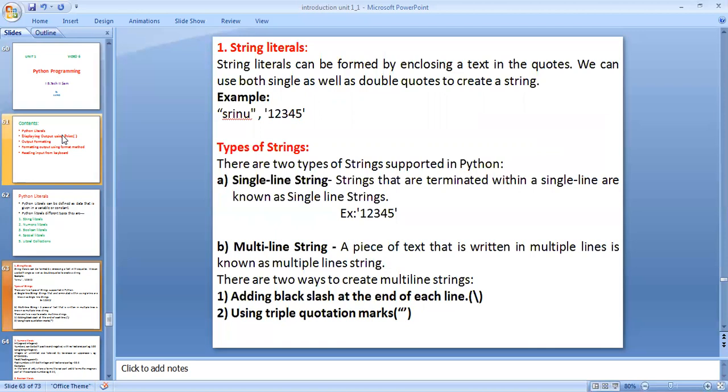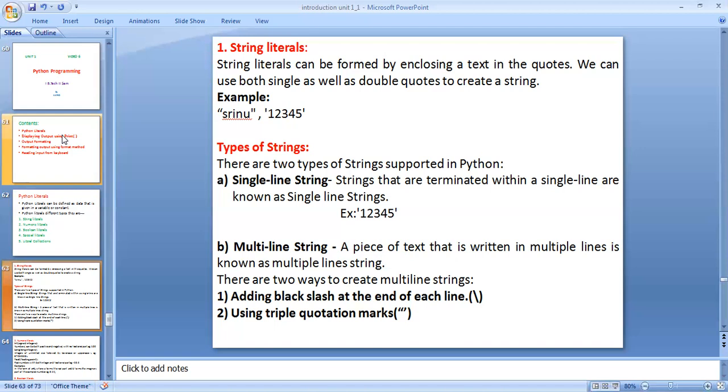We already learned what a string is. A sequence of characters defined within double quotations is called a string. In Python programming, a string can be defined within double quotations or within single quotations also. Using double quotations or single quotations, you create one string. Types of strings: there are two types of strings supported in Python programming.